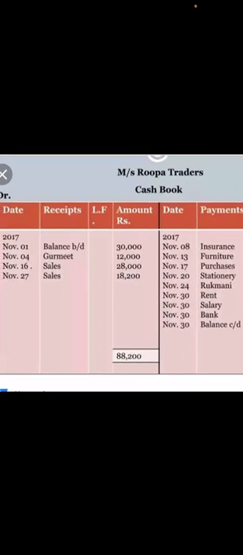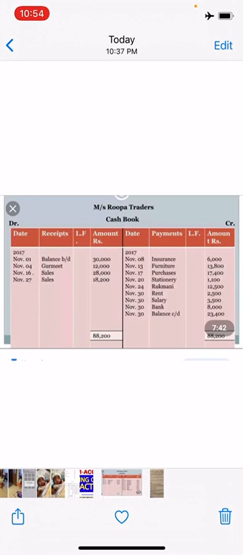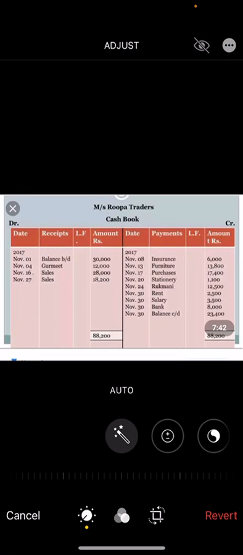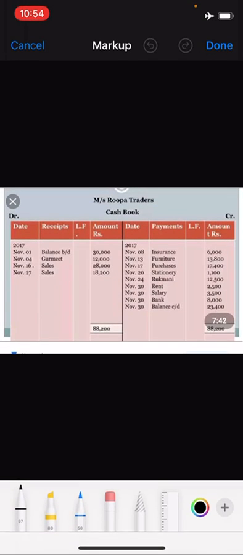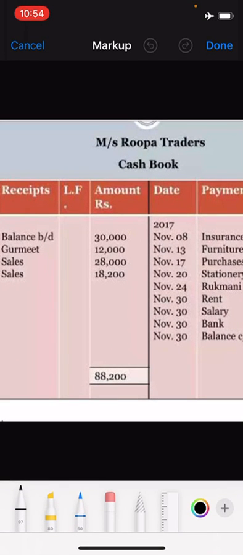So cash account debited to sales account. So cash account is debited, so on the debit side of your cash account, you have to write sales 28,000. I think you all can see sales 28,000 here. Correct.